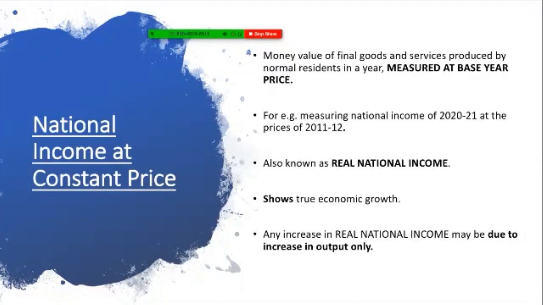So this is how I have jotted down a few points which will make you understand the difference between the two. And at the end of this presentation, there is a difference also altogether. I have brought them together. I hope you have understood this part as well. Current price we calculate on the basis of current prices. Constant prices we calculate on the basis of base year price. Current prices is known as nominal national income. This one is known as real national income.